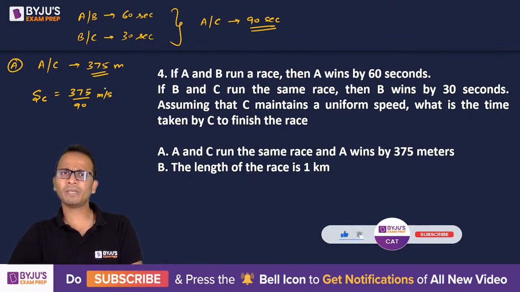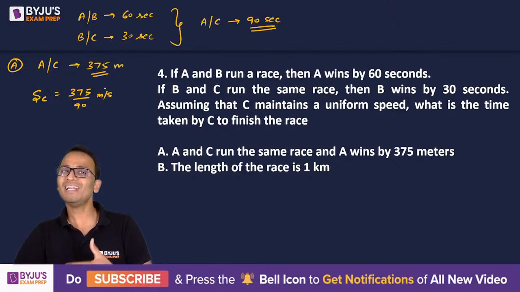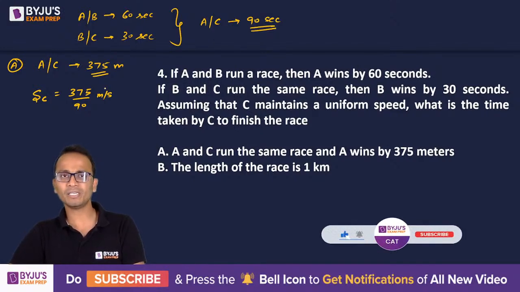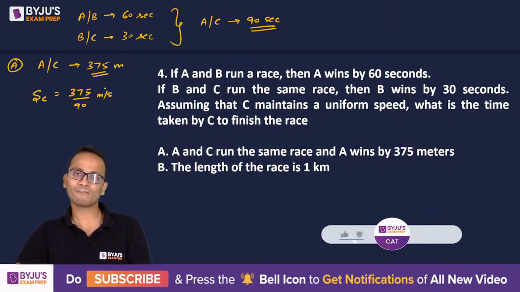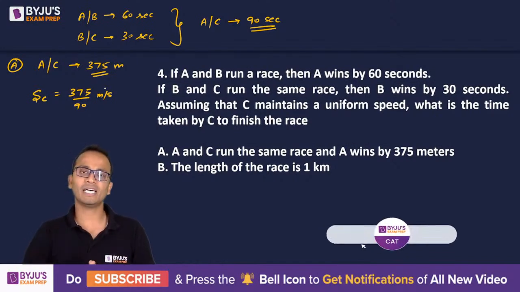Now, statement B tells me the length of the race, which is 1 kilometer, but it doesn't tell me the speed of C. So whatever is given in statement B is required along with statement A. So using these two statements individually, I cannot find the answer. I'll have to combine these two statements to get an answer.